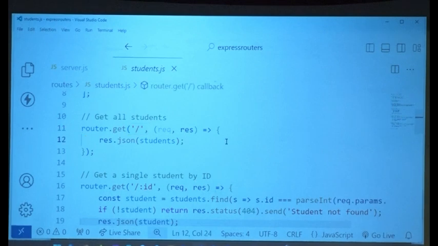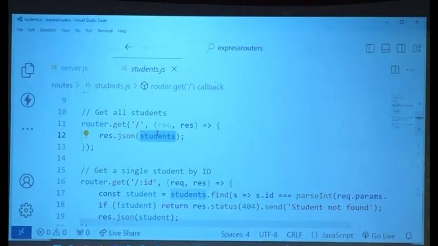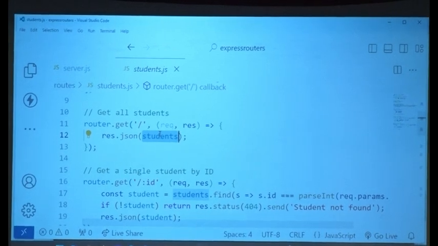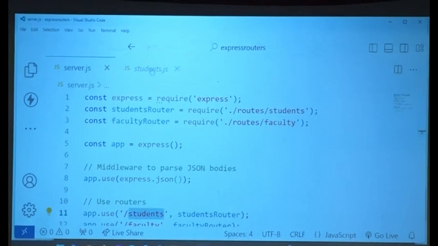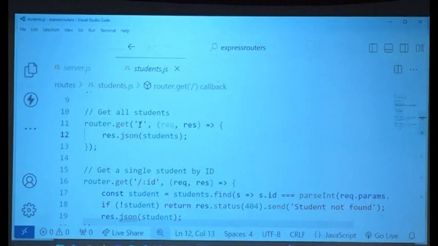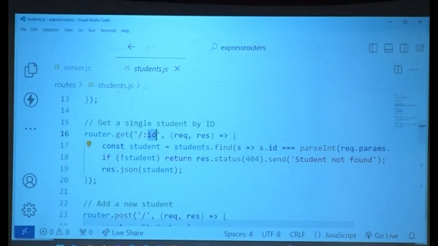Meaning, straight route. If you are going straight from wherever you are, you will go to that and give all the list of students. So if somebody says localhost:4000/students, look carefully, here it is students. So /students is the default route, then display all the students. Clear? And after that, if they put a colon and an ID, or /ID, the colon is here. In the actual URL, you will not see the colon. So whatever the number is, store that in ID and compare it.